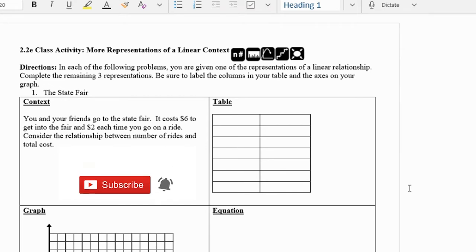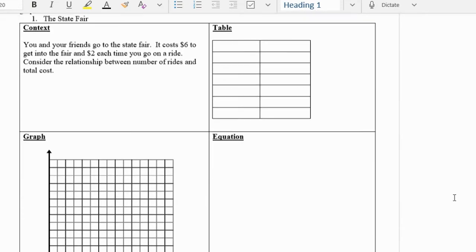So, what we're doing in these problems is we're going to be given one of the representations, so either a context, a table, a graph, or an equation, and we need to fill out the other three from that. And so in filling out the other three from that, let's look at the first problem, the state fair.